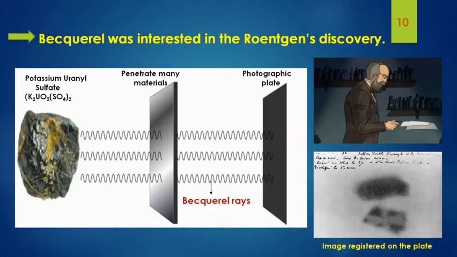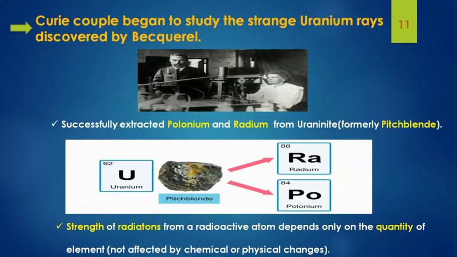At first he thought that the effect was due to long-lasting fluorescence, but soon he found that the element uranium was emitting some kind of radiation, which he called the Becquerel rays. That's about the discovery, and the Curie couple further investigated this phenomenon to find the signs of radioactivity. They began to study these uranium rays, and they successfully extracted polonium and radium, two radioactive elements, from uranite.